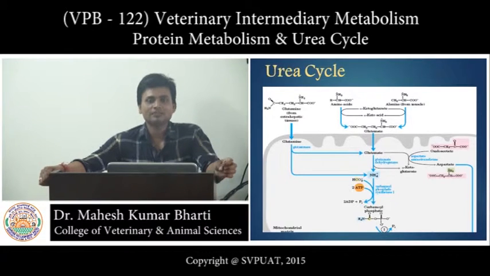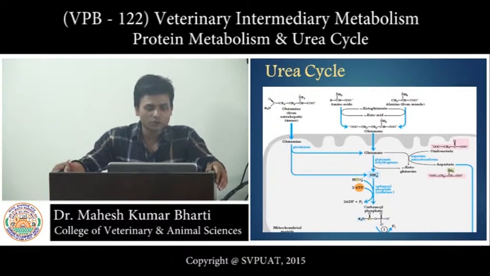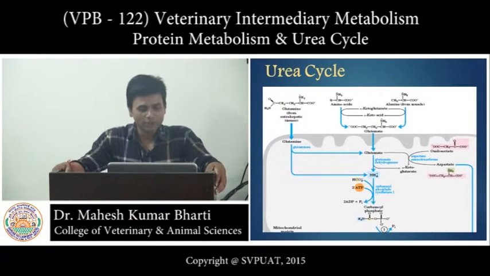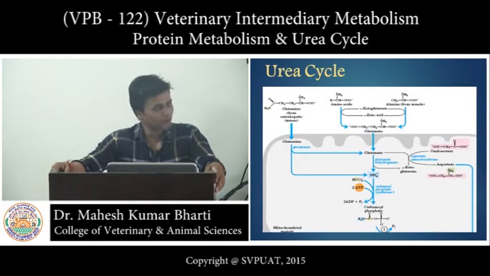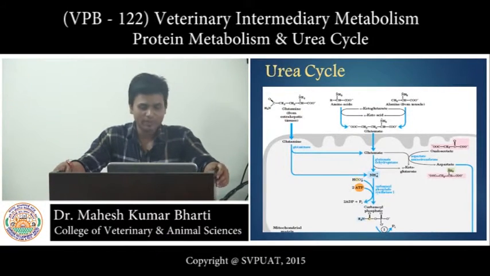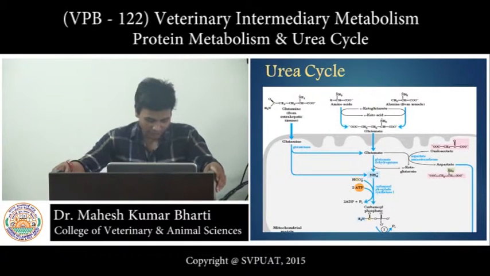The urea cycle takes place both in the cytoplasm and in the mitochondria. A few reactions take place in the cytoplasm and a few in the mitochondria. The synthesis of carbamyl phosphate takes place in the mitochondria. After that, carbamyl phosphate combines with ornithine to form citrulline with the help of ornithine transcarbamylase, and this citrulline is transported to the cytoplasm, where it is converted into arginosuccinate with the help of arginosuccinate synthetase.